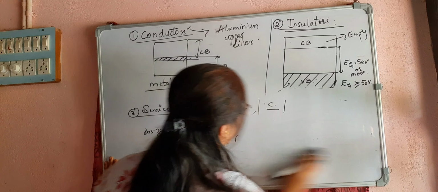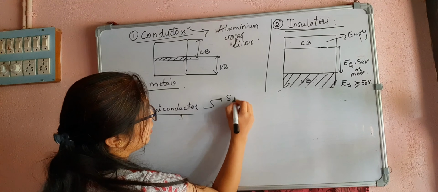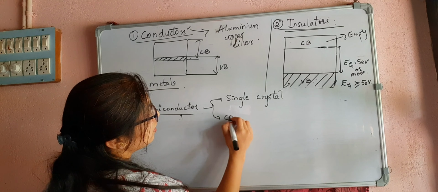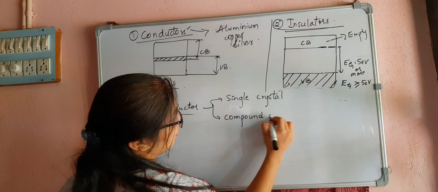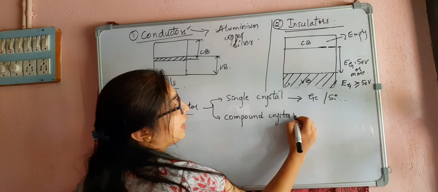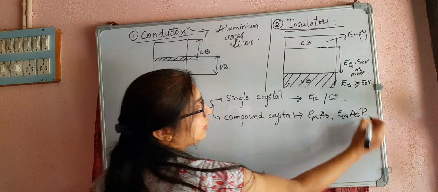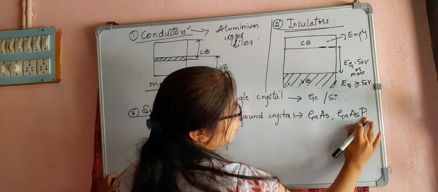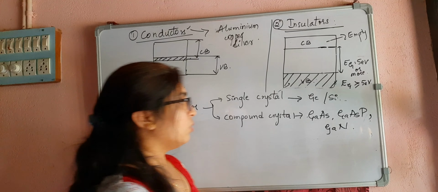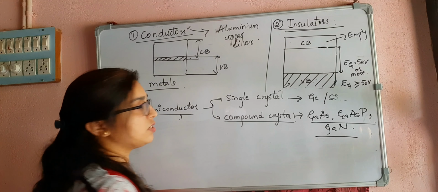In semiconductors also we can see two types. One is the single crystal semiconductor, and another is the compound crystal semiconductor.